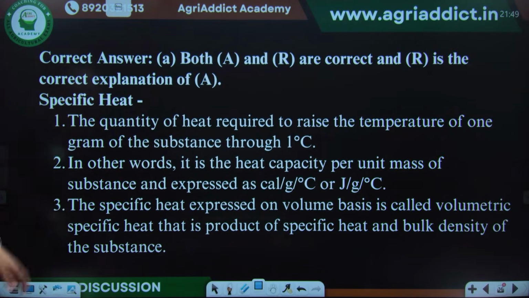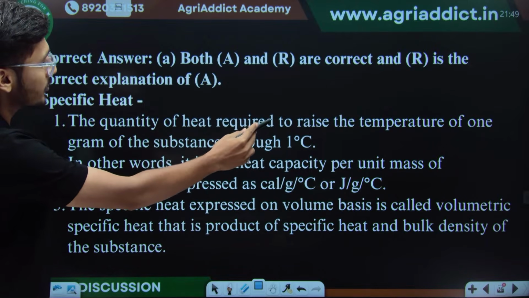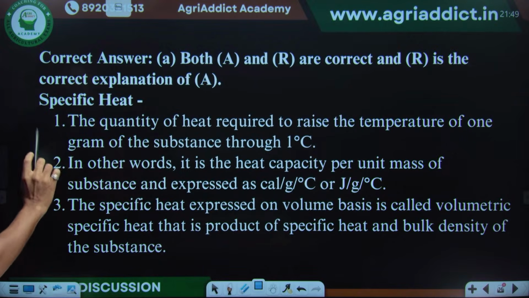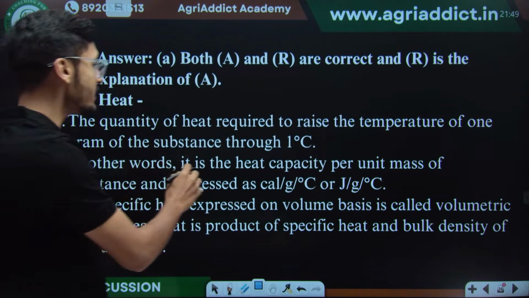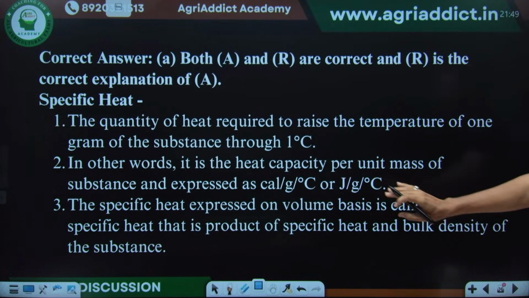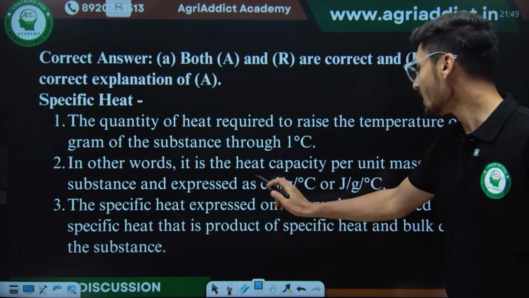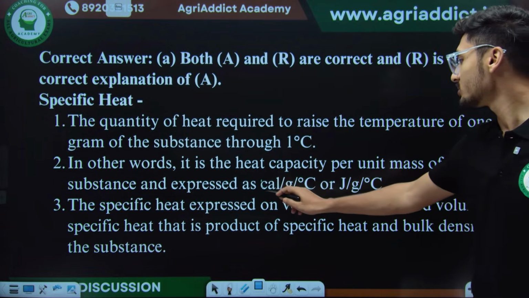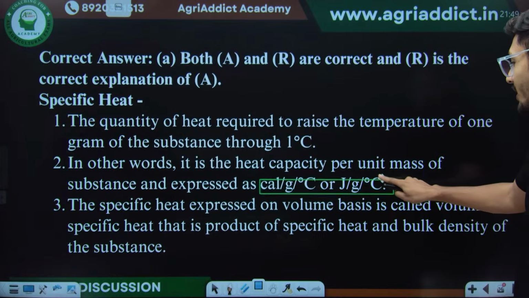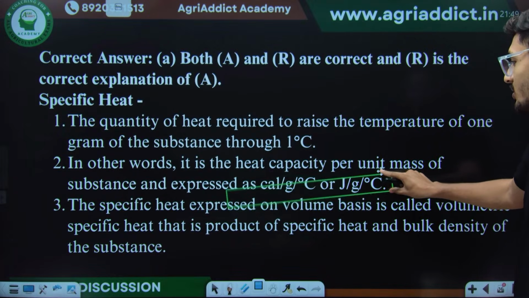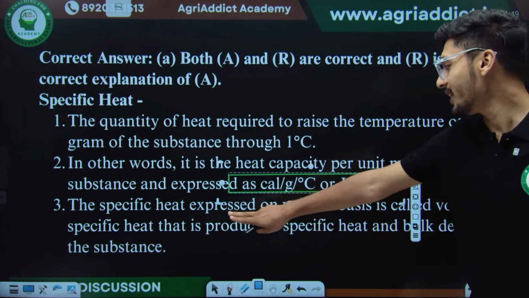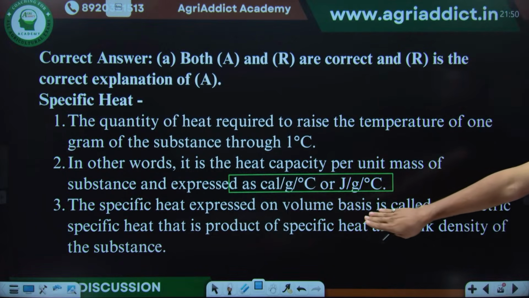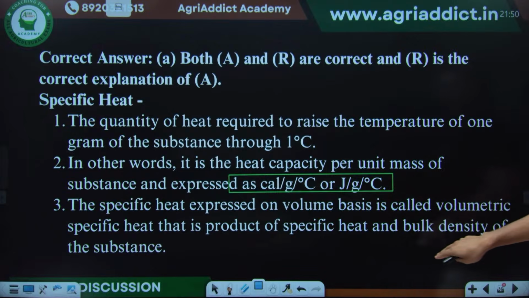Let's understand why. See, the quantity of heat required to raise the temperature of 1 gram of any substance through 1 degree Celsius is called as its specific heat. So in other words, it is the heat capacity per unit mass of substance that is expressed in calories per gram per degree Celsius or joules per gram per degree Celsius. So the specific heat expressed on volume basis is called volumetric heat, and that is the product of specific heat and bulk density of the substance.